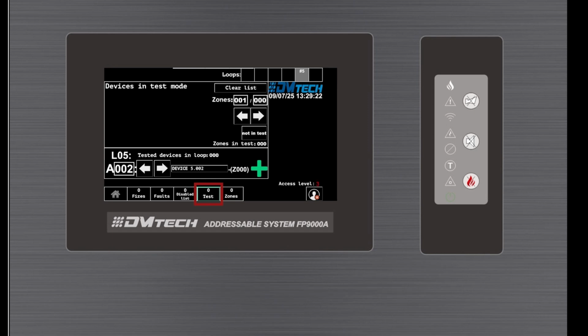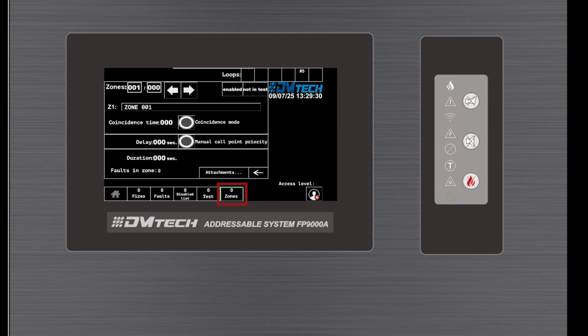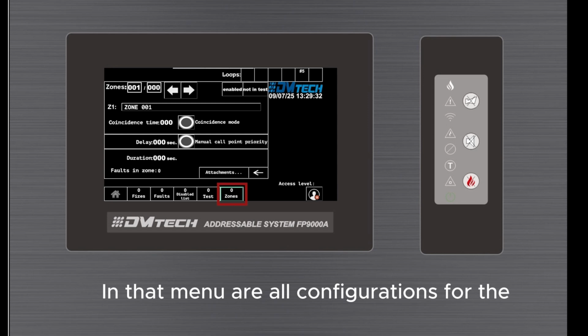Fourth menu is Test. In this menu, you can test a zone for fire without turning on all sirens. Fifth menu is Zones. In that menu are all configurations for the zone.